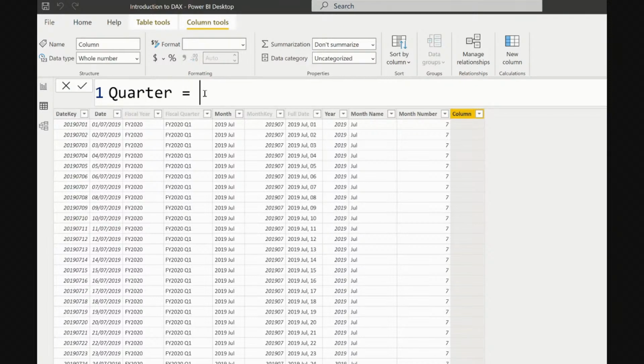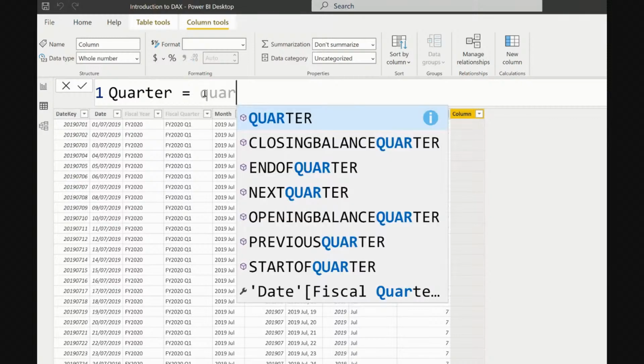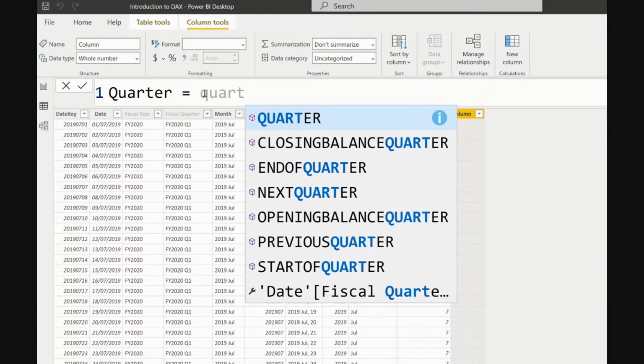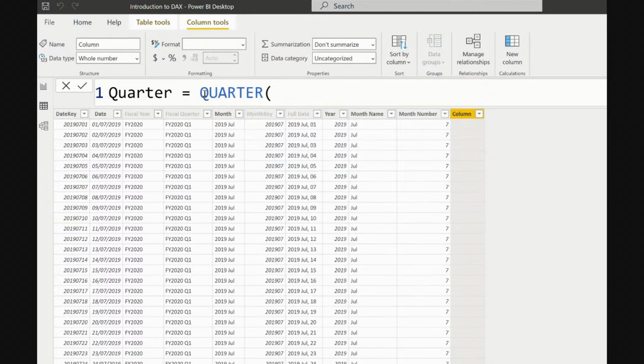Now after that, quarter is the name, equals to, then the function. Which function helps us create quarters? Just quarter. So let's see, is there quarter? Yes, there is quarter. It's just a function, just like Excel. Oh, there is quarter. So let's try it and see if it gives us the results we want. So I'm going to click quarter.